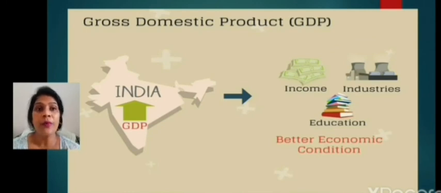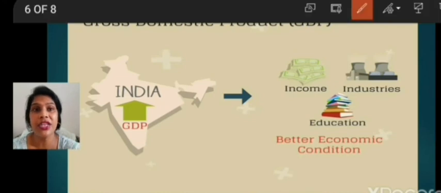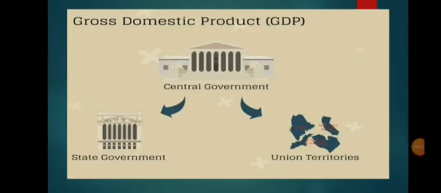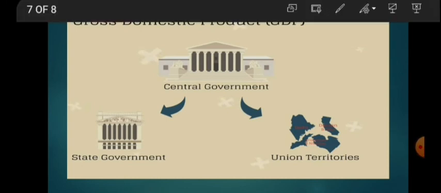If the GDP rises, definitely the economy of the country will rise. In India, the task of measuring GDP is undertaken by the central government.